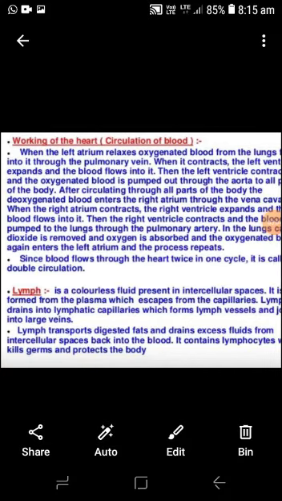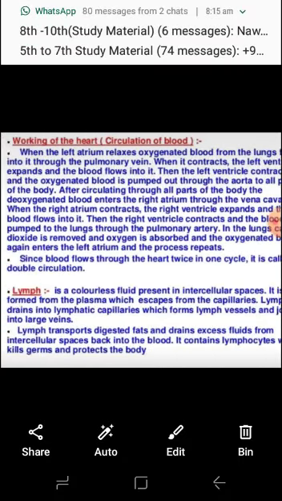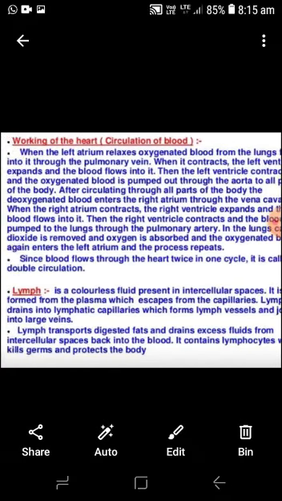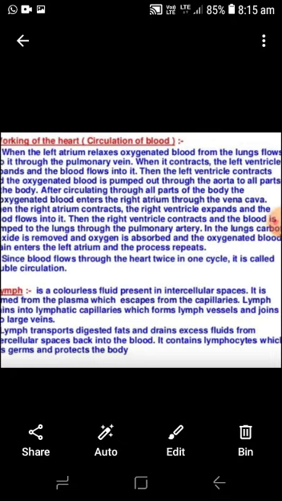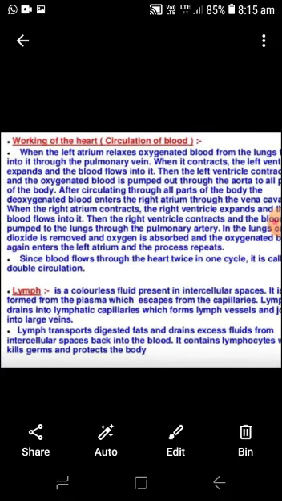Lymph. It is a colorless fluid present in intercellular space. It is also known as the tissue fluid. It is formed from the plasma which escapes from the capillaries. Lymph drains into the lymphatic capillaries which form lymph vessels and join into large veins. Lymph transports digested fats and drains excess fluid from intercellular space back into the blood. It contains lymphocytes which kill the germs and protect our body.